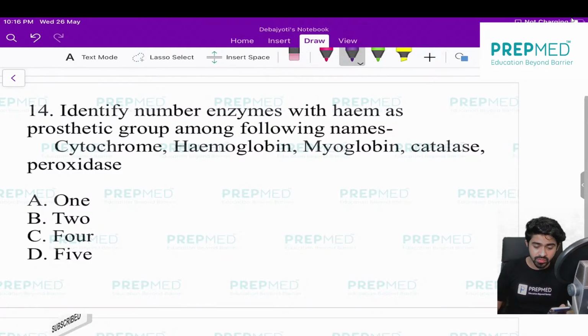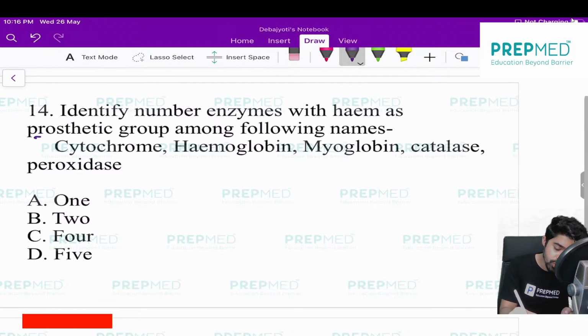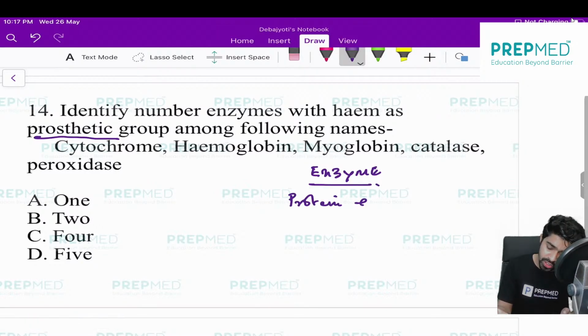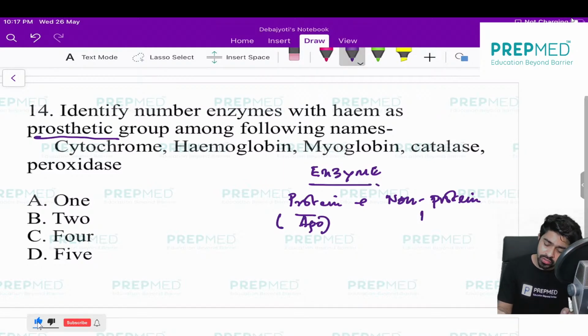Okay, now the last question of the day. Identify the number of enzymes with heme as a prosthetic group. Please do remember, whenever you say an enzyme, beta, there are two parts. One is the protein part, one is the non-protein part. If I say the protein part, this is called apoenzyme. And the non-protein part is known as cofactor.